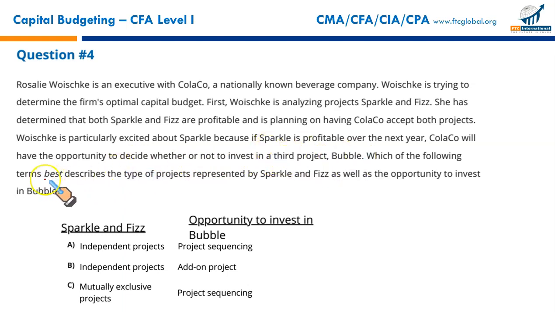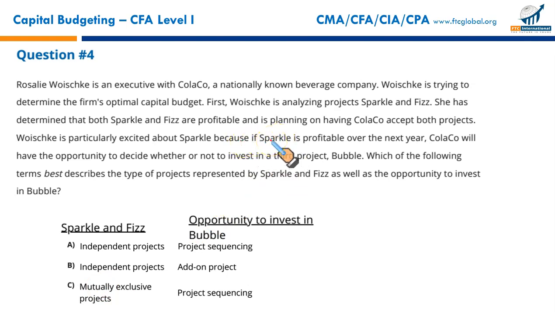Which of the following terms best describes the type of projects, whether mutually exclusive or independent, represented by Sparkle and Fizz, as well as the opportunity to invest in Bubble? First of all, they are independent projects. That rules out option C. Since